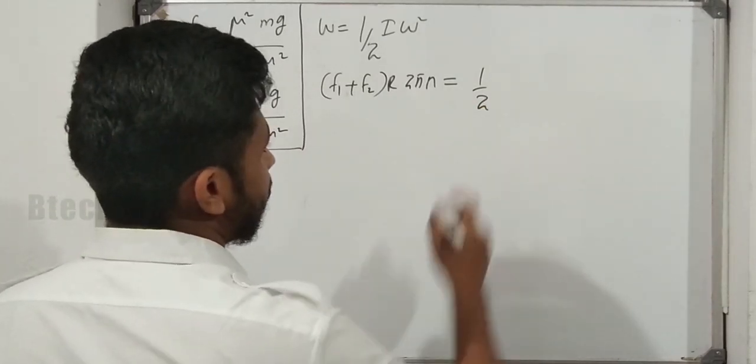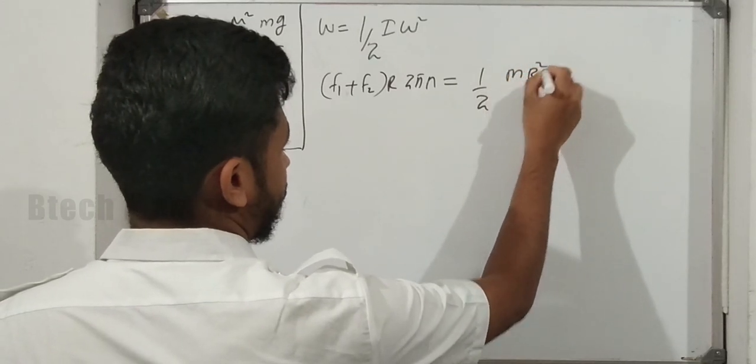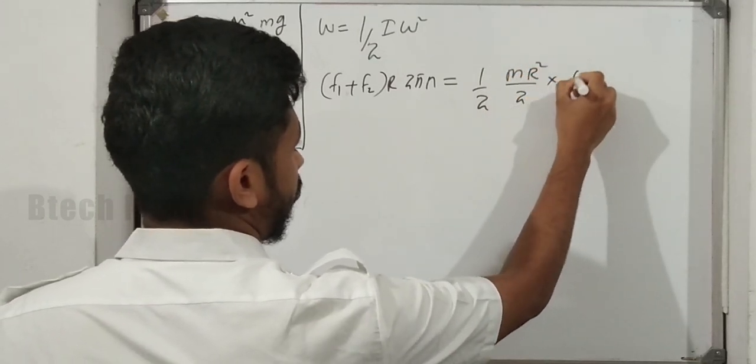For a solid cylinder, I is equal to m r square by 2. So m r square divided by 2 into omega square.